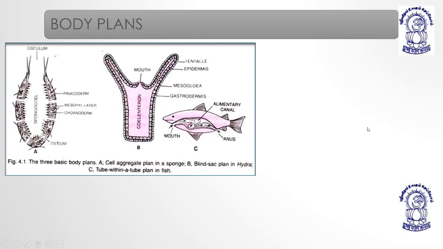I told you there are different body plans on which the animals are classified. The very first is the cell aggregate plan, which is seen in sponges, meaning phylum Porifera. Then we have the blind sac body plan.